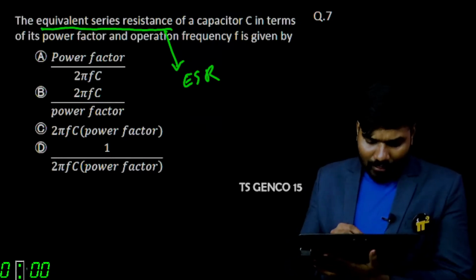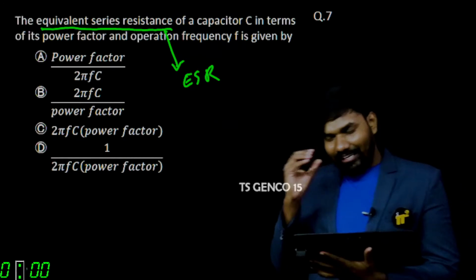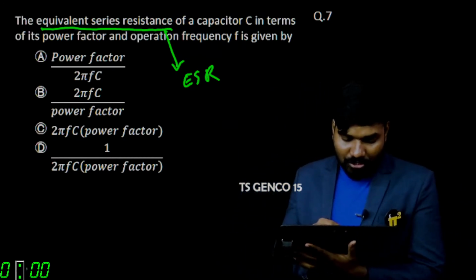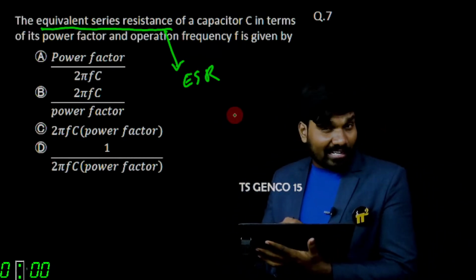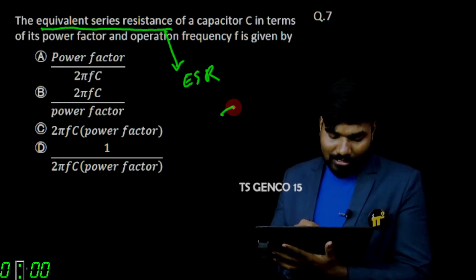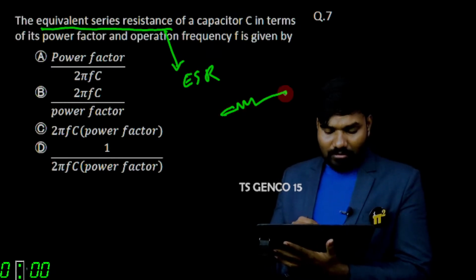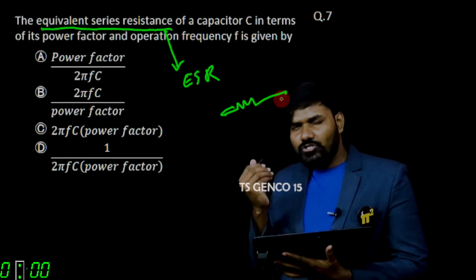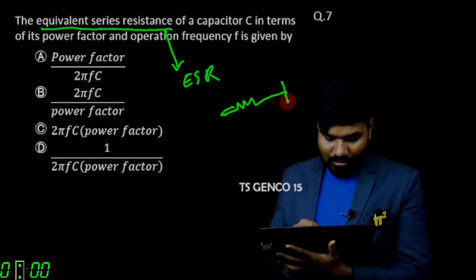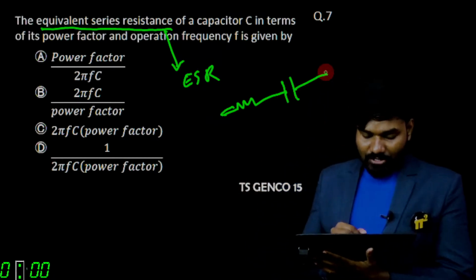So ESR means equivalent series resistance. We have a capacitor, and that capacitor also has a certain resistance. I'm representing it in series, and its value is usually very small. So this is the resistance and this is the capacitance.